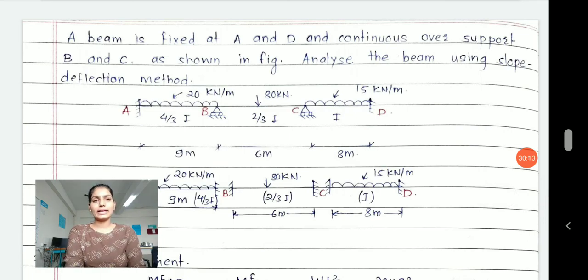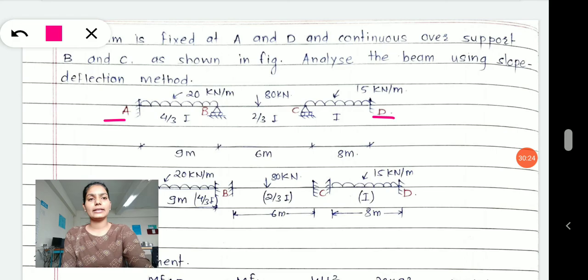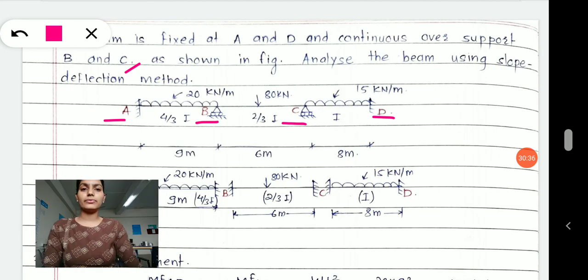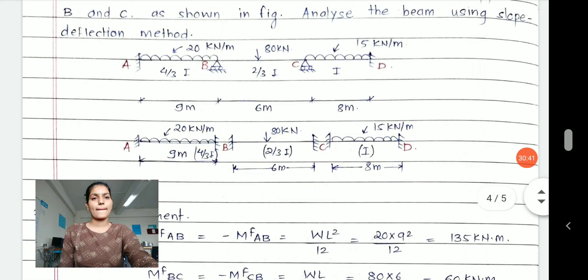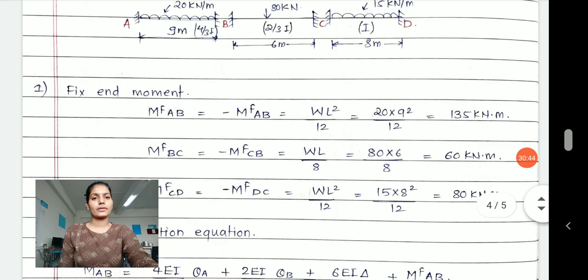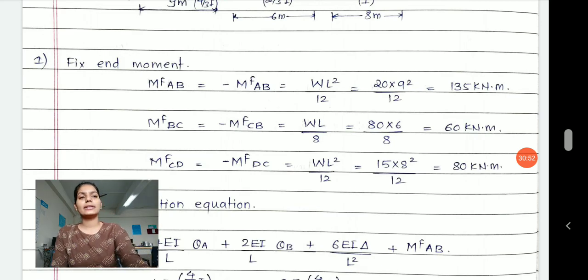A beam is fixed at A and at D and continues over supports B and C as shown in the figure. Fixed at A and D, continuous over supports B and C. Analyze the beam using the slope deflection method. Okay, we are supposed to analyze this beam with the slope deflection method. To apply this method, first of all we have to write down the fixed end moments. Fixed end moments means what? See here.